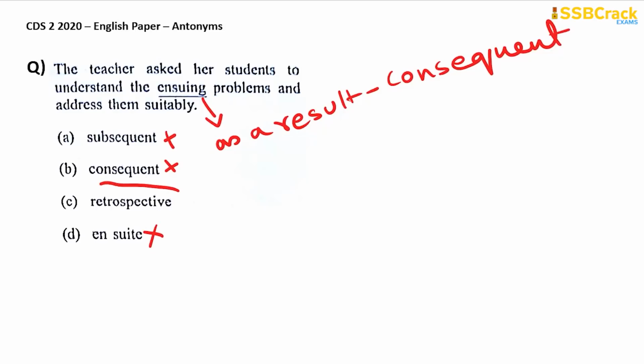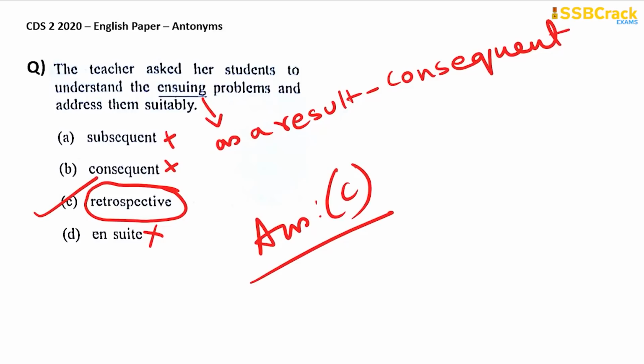So we are left with option C, retrospective. And retrospective means looking back on something, especially which is there in your past. That means dealing with past events or situations. So instead of looking forward, which is more or less synonymous to ensuing, retrospective is the opposite of ensuing. That means you are looking backward, looking to your past, not to the future. Future is the result, but looking at the past is retrospective. So therefore, the answer is option C here.